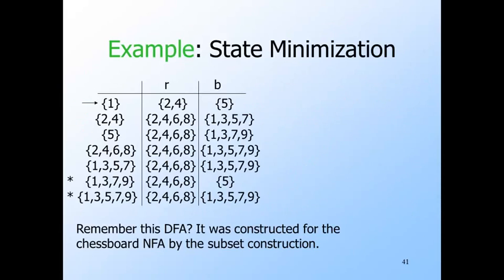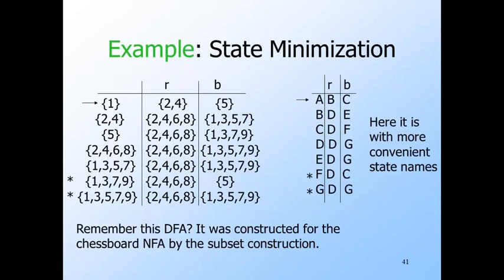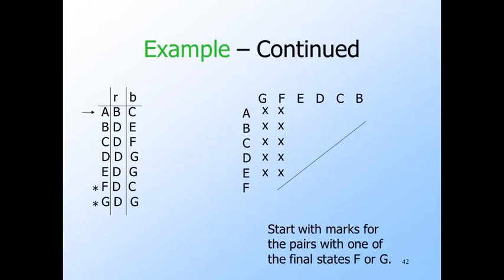Let's work with the DFA that we constructed from the NFA that represented moves on a chessboard. We're going to make it easier to work with by renaming the states to be single letters. For example, A is the set containing only 1, and G is the set containing 1, 3, 5, 7, and 9. Here is a little trick for arranging pairs in a triangle so each pair appears exactly once. Notice that the rows are the states in order except for the last state, G, which doesn't appear there. Then the columns are labeled by the states in backwards order except for the first state, A.